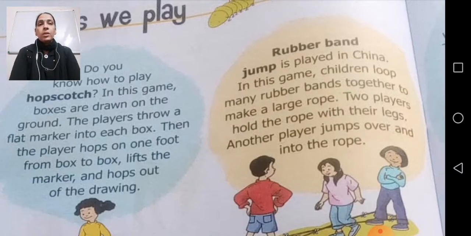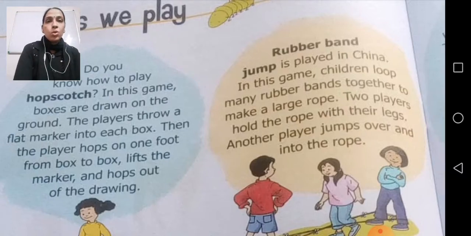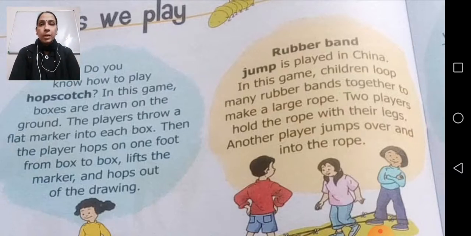Here in rubber band jump, the children loop one rubber band with the other and then make a large rope. Now two players hold the rope with their legs.